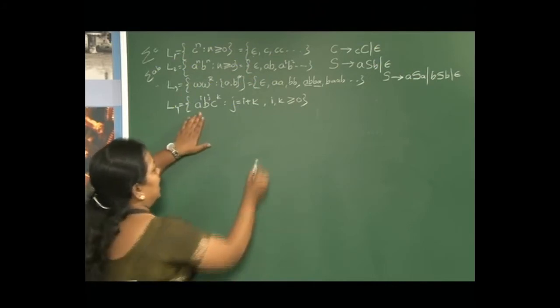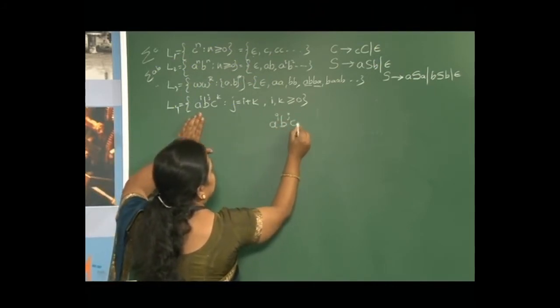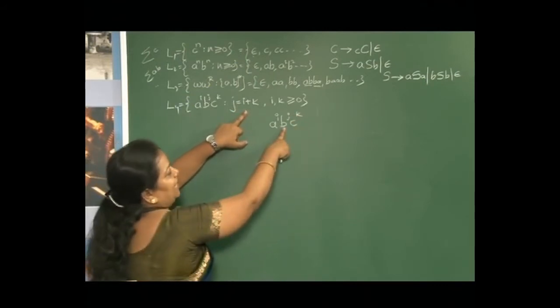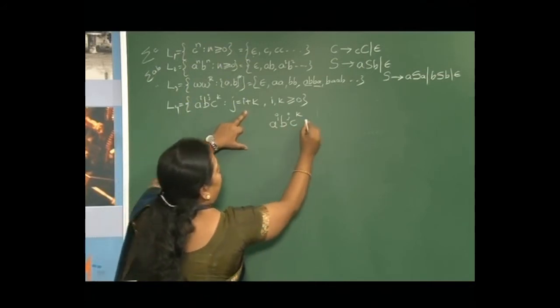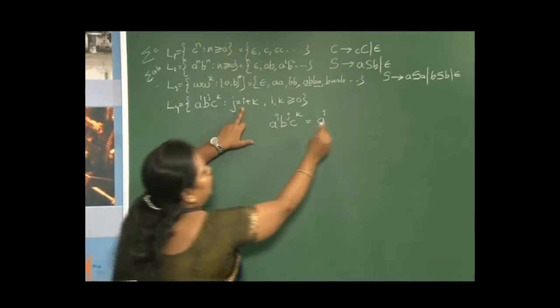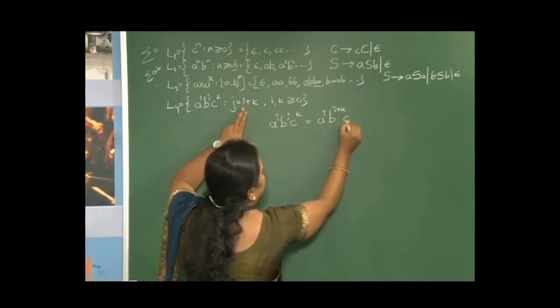Now what does it state? I have a^i b^j c^k, and according to the rule, the number of b's must be equal to the number of a's and c's. So substituting j equals i plus k, b raised to i plus k, c raised to k.